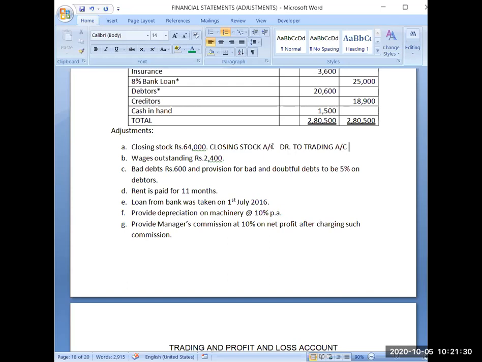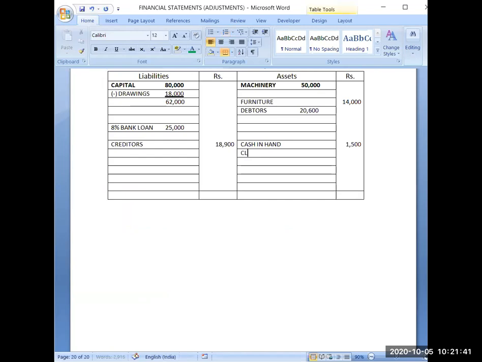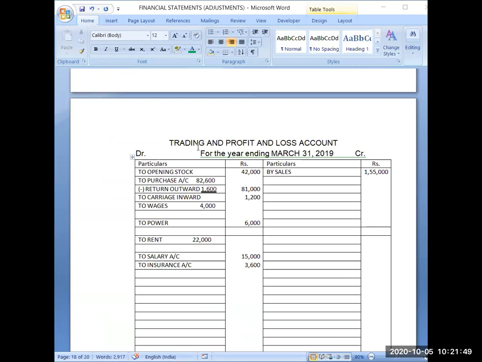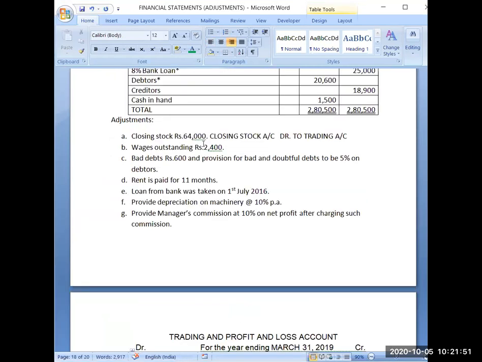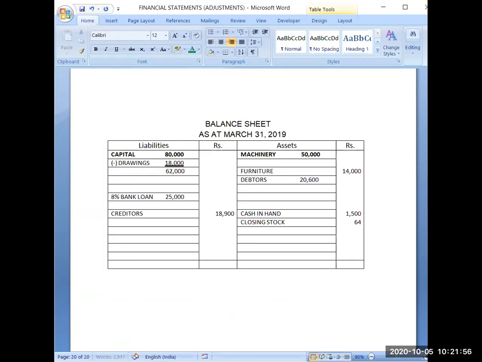Now closing stock is a real account, first thing. And being a real account, it will go to the asset side of the balance sheet. That's why closing stock will come here. First part I have completed for this adjustment. Closing stock amount is given 64,000. So I will be writing 64,000 here.